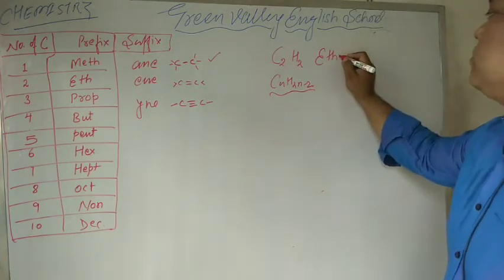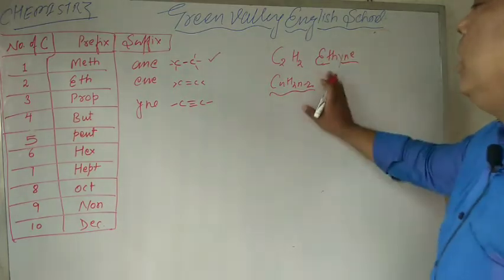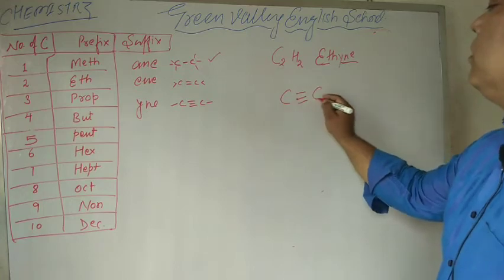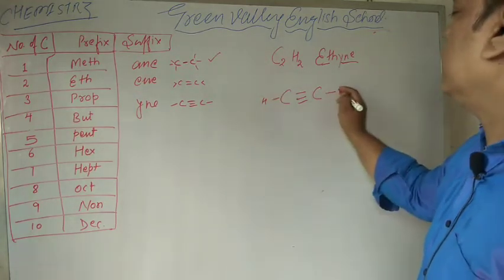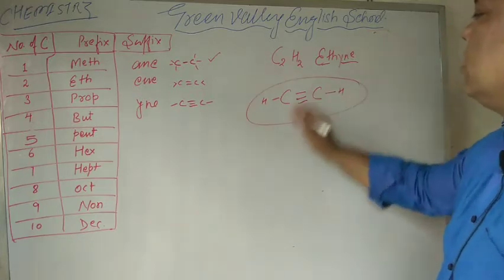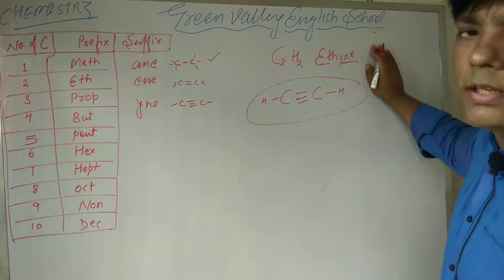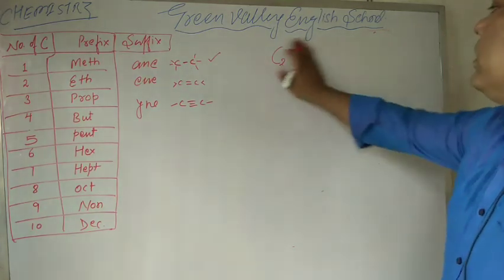So our suffix is yne, right? How to draw the structure? Carbon triple bond carbon, because there are only two carbons. One hydrogen on each. That is the structure of C2H2, and that is the nomenclature of that unsaturated hydrocarbon.